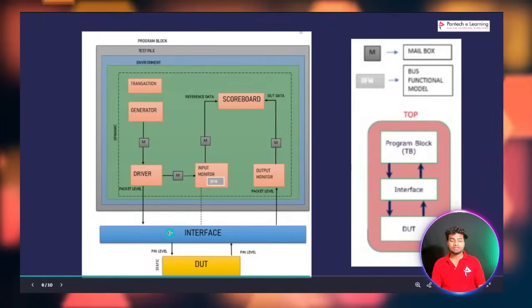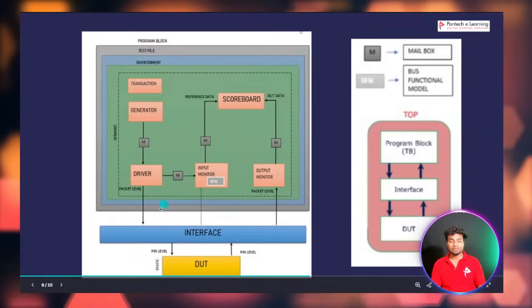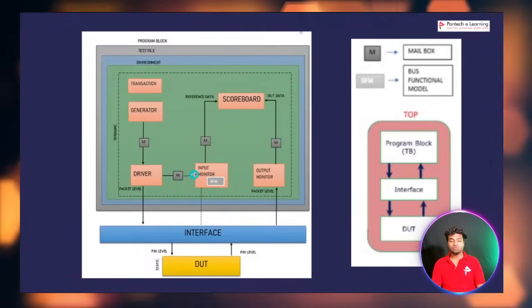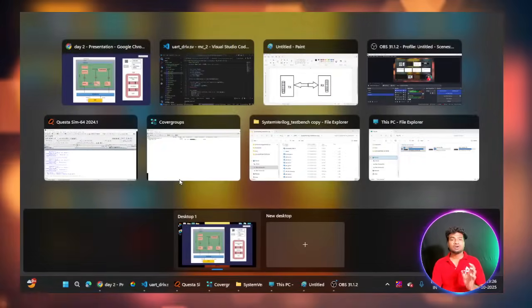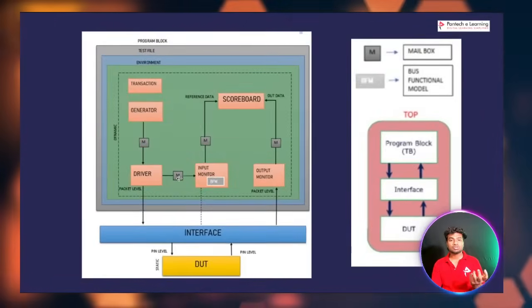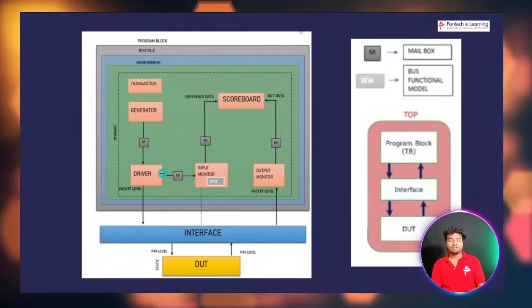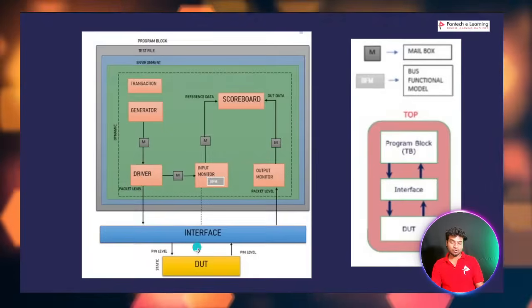This is an interface, so we can make a virtual interface based on it by using the virtual keyword. Only by using the virtual interface can we send the data from the driver to the DUT.